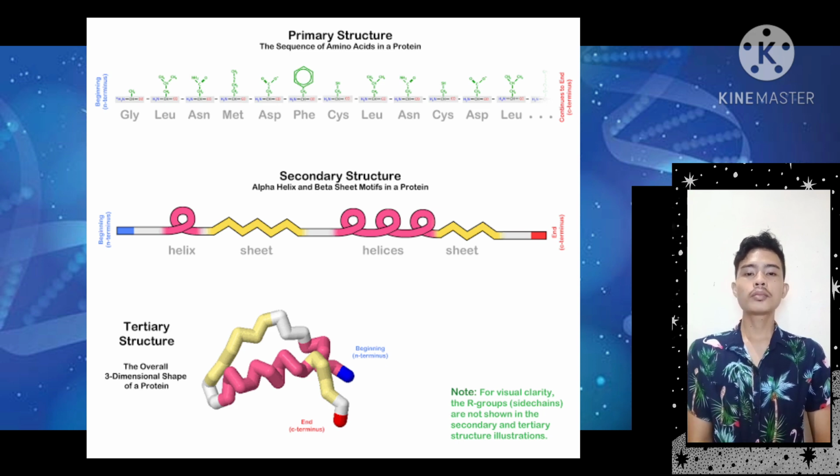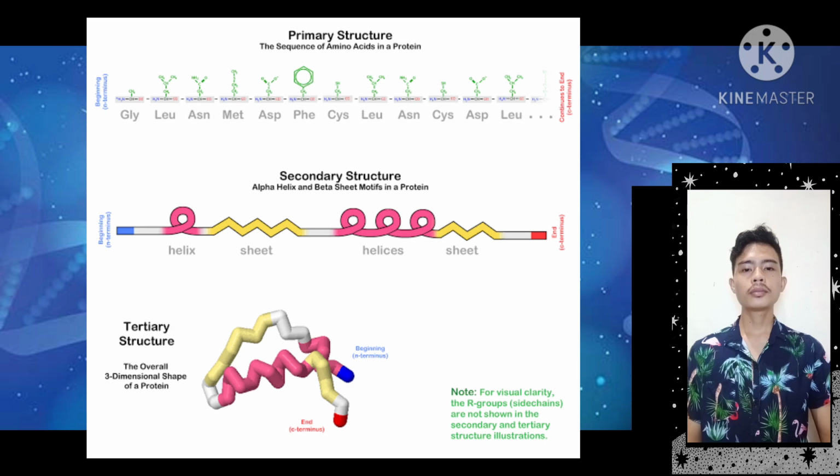Here's a visual representation of the beta sheet. Just like the alpha helix, it is stabilized by hydrogen bonds between the carbonyl group of one amino acid and the NH group of another amino acid.